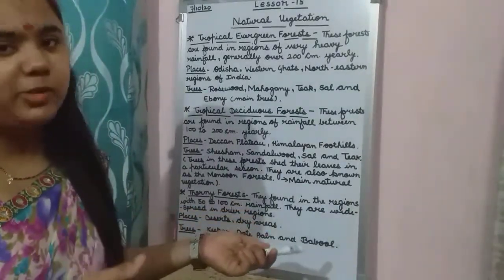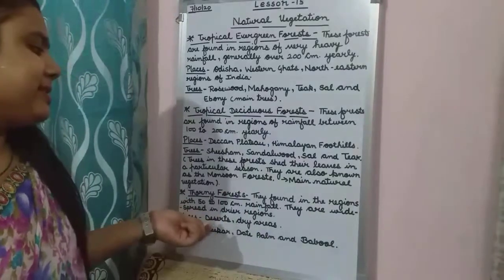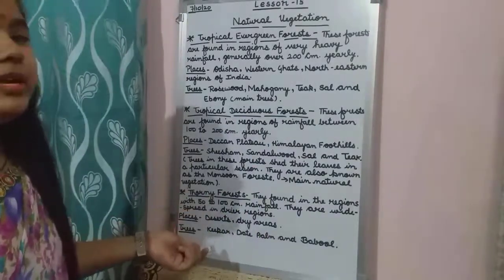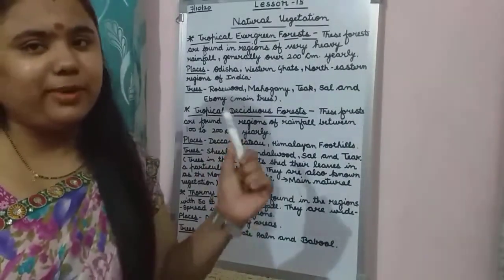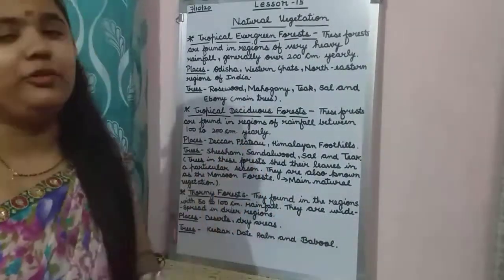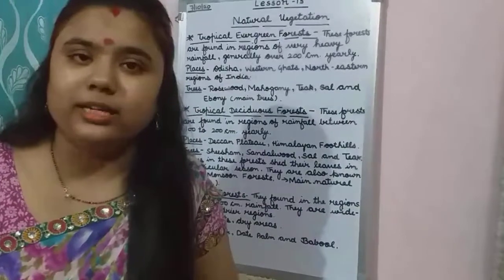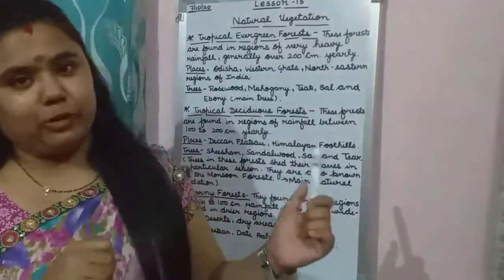Then thorny forest: they are found in regions with 50 to 100 centimeter rainfall, mostly widespread in drier areas. The places are deserts and dry areas. The trees are kikar, date palm, and babool. These are the main trees of thorny forest. Now two more types of forest are there. Let's see about that.